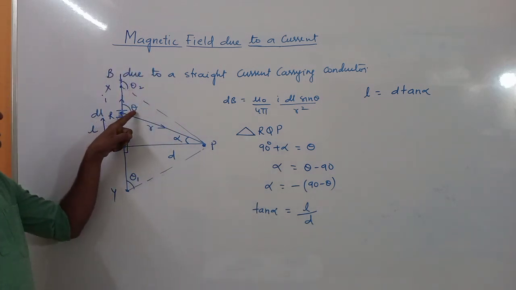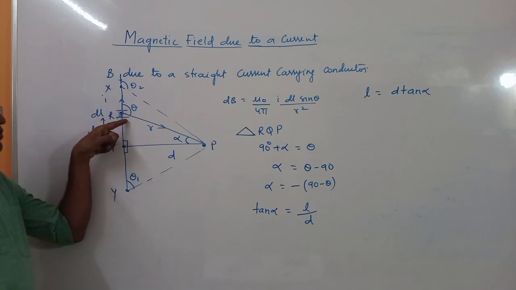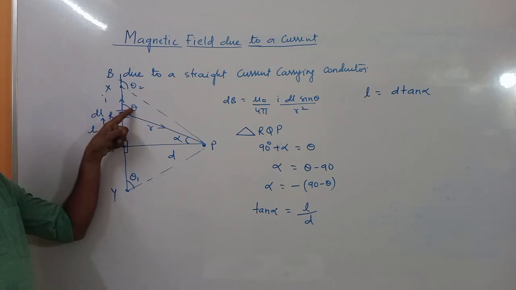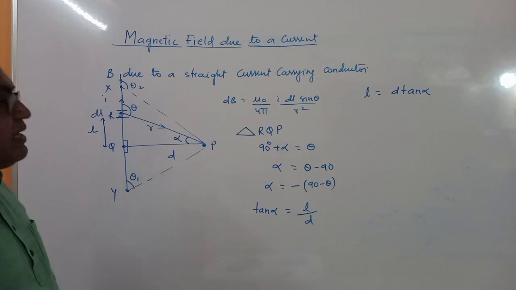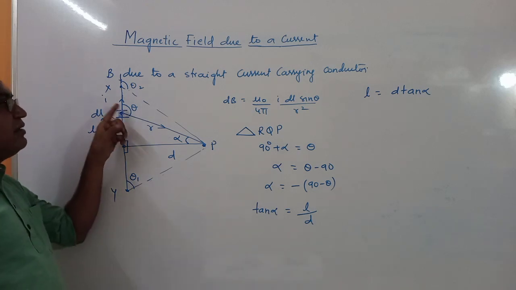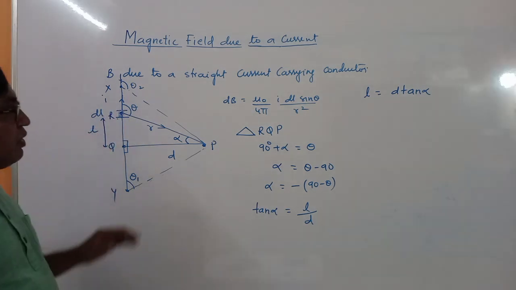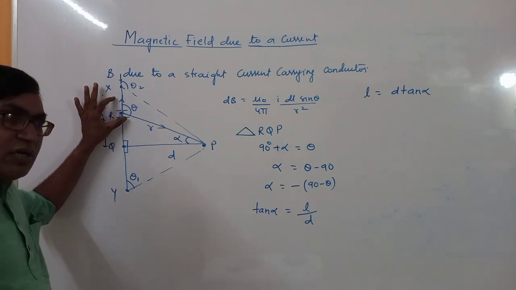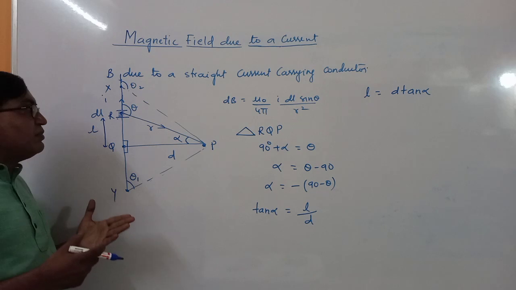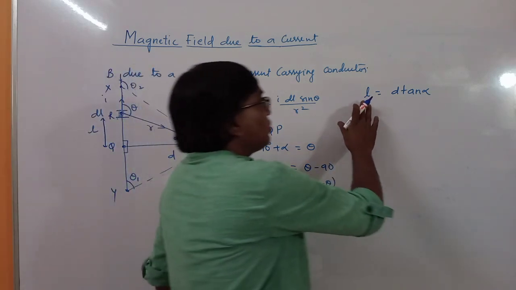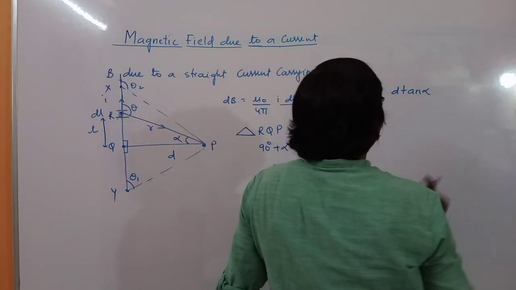We have considered this angle theta because theta is the angle between two vectors. We have to consider this angle. Even if you take theta here, this will be 180 minus theta. Sin 180 minus theta is again sin theta. So there is no problem, but still we are going through the vectors law as much as possible. So L is D tan alpha.